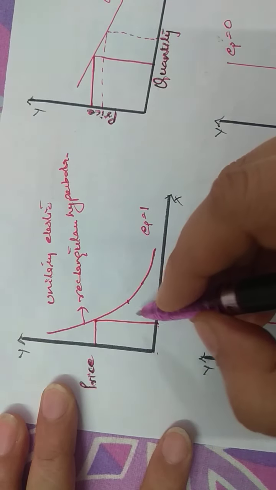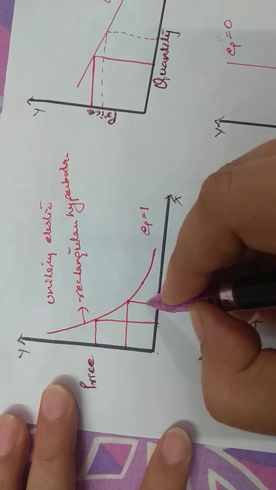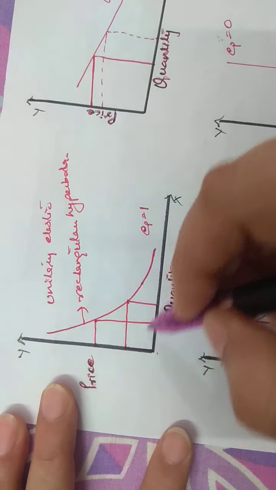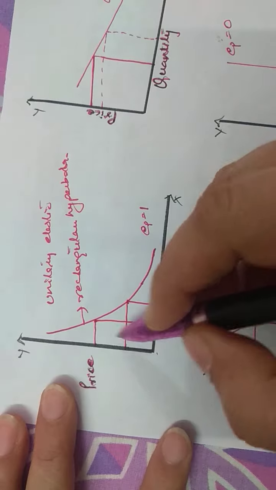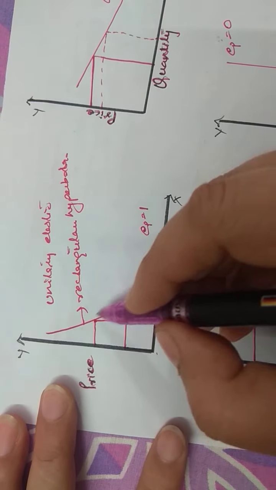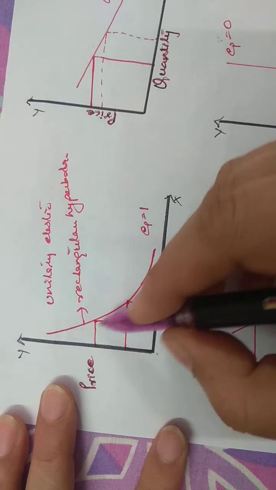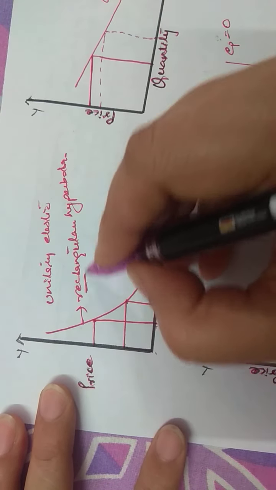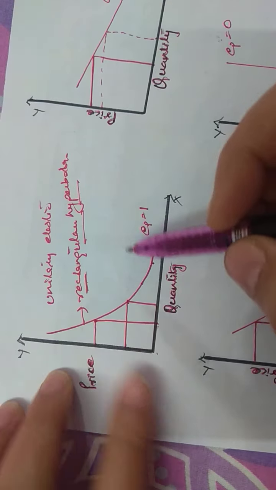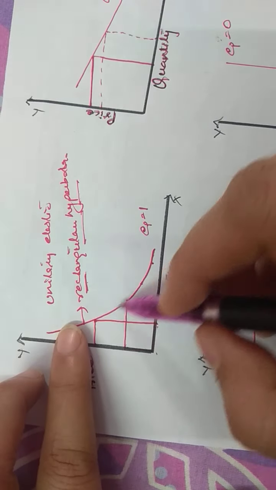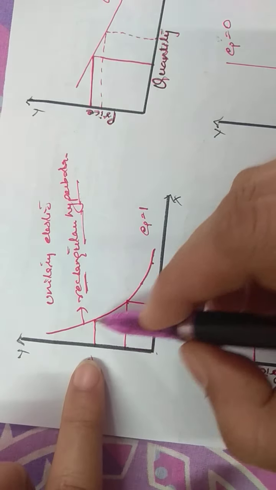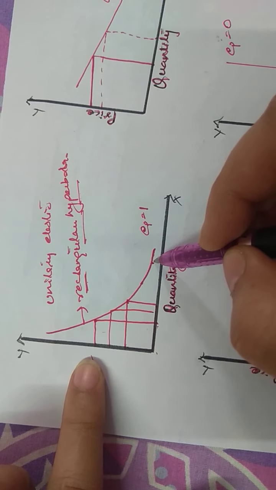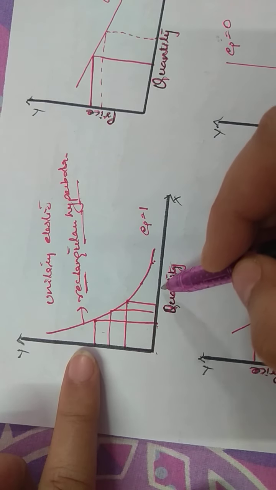This is one rectangle and you draw another rectangle. The areas of these two rectangles will remain the same. It happens only in a rectangular hyperbola that at any 2 points you take on this curve, all the rectangles drawn from those points will have the same area.